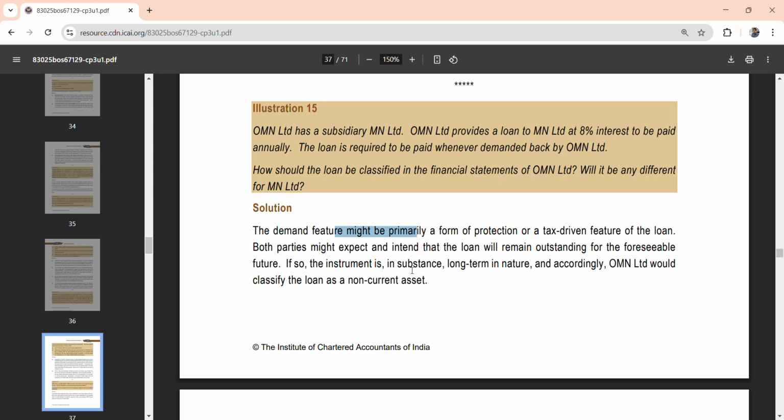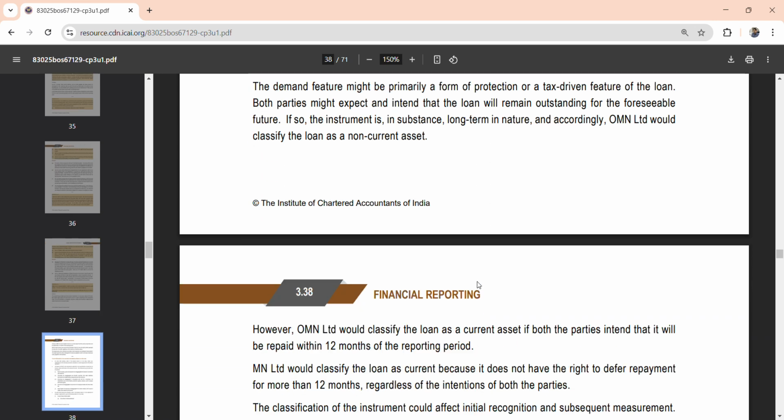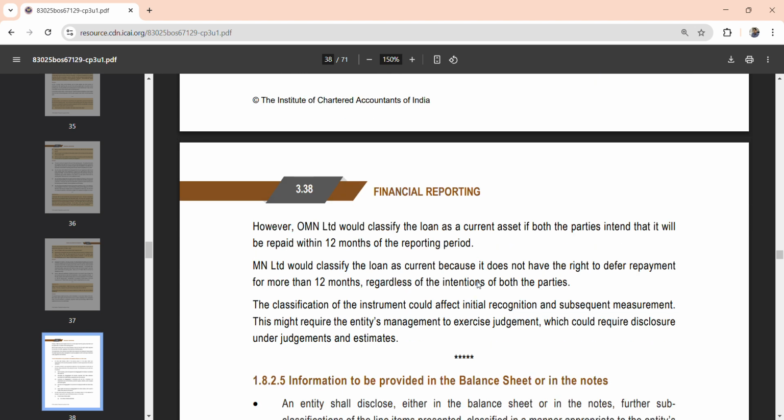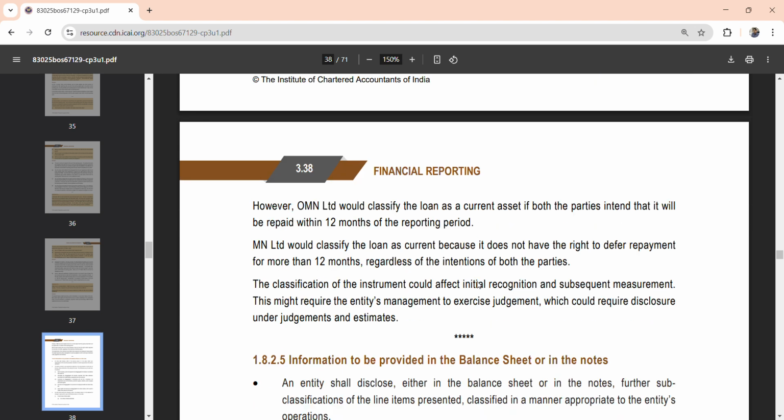So if the instrument is in substance long term in nature, if they believe that it will not be settled anytime soon, then OMN Limited would classify the loan as a NCA, that is non-current asset. However, OMN will classify the loan as current asset if both the parties intend that it will be repaid within 12 months based on their discussions.